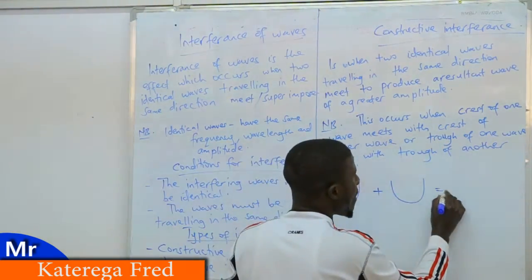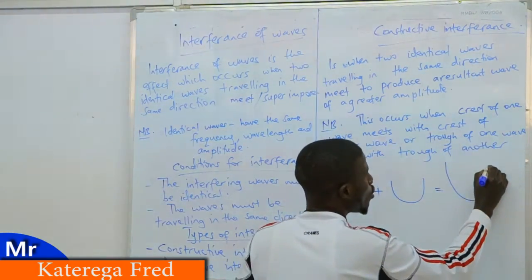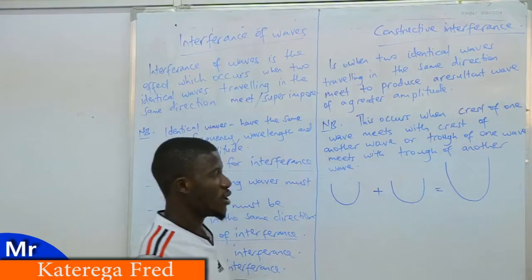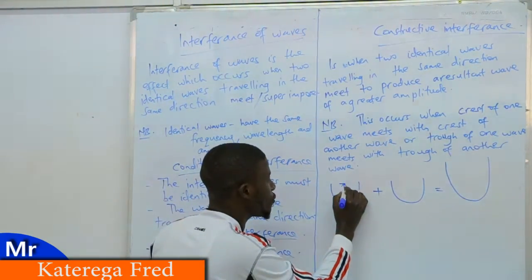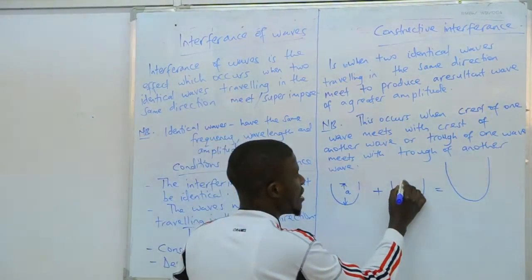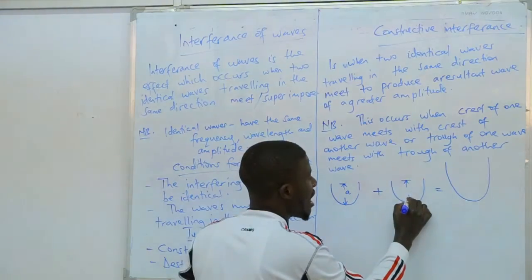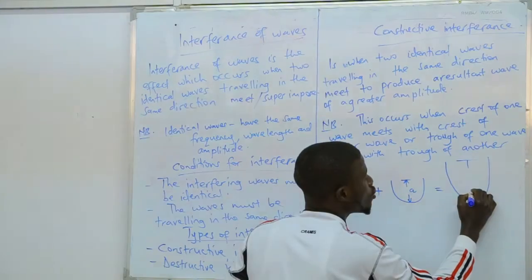Now when the two combine, they give me a combination of those two. So they superimpose. Now if the amplitude in this case from here to there is A, and the amplitude in this case from here to there is A, then notice that this is a combination of the two.